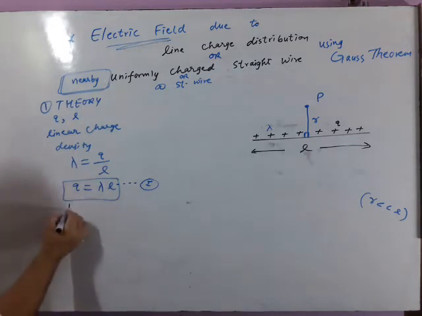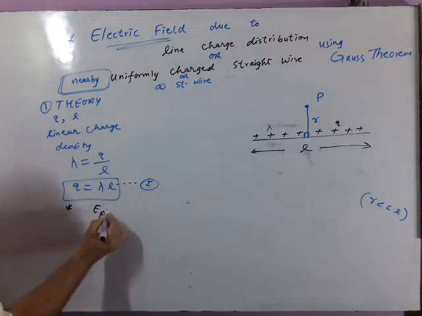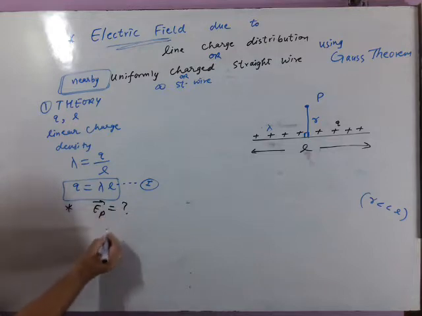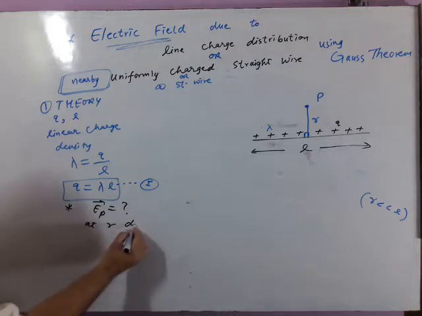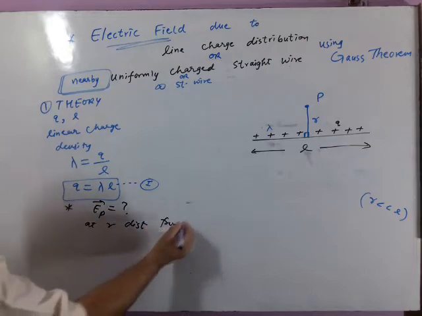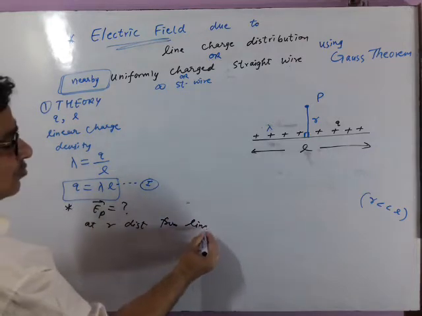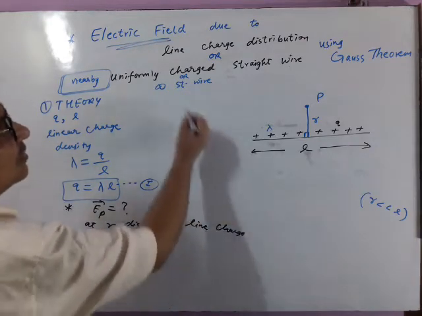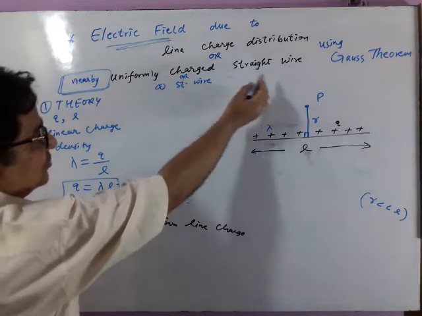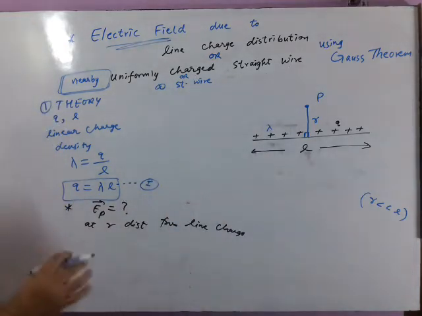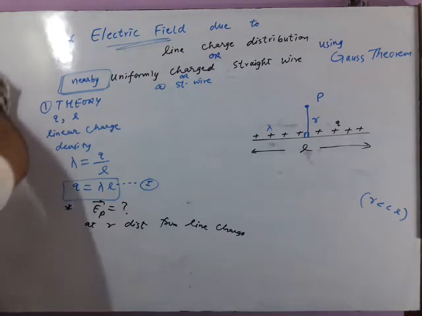See, it is another point. We are finding electric field at P, at R distance from the line charge. You may say line charge or uniformly charged straight wire. See, this is our question. What are we finding?